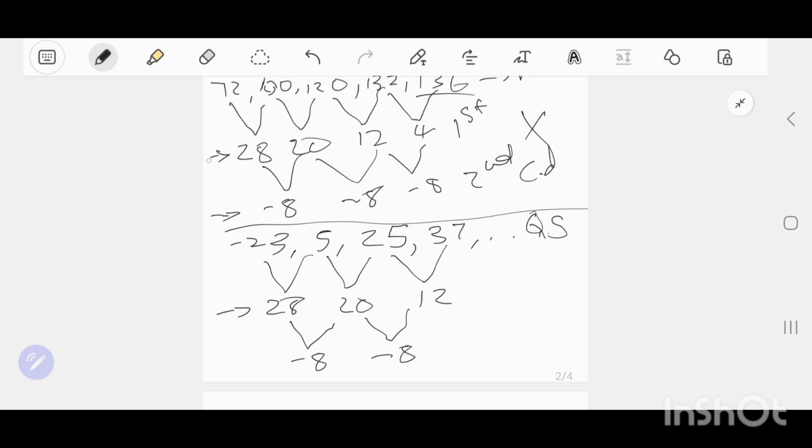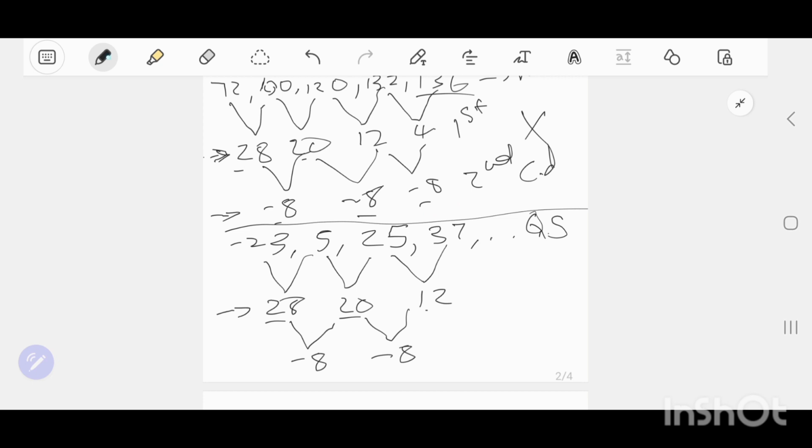On the first difference, I'm making a mistake, people. The first difference, the number patterns are the same. And on the second difference, can you see these values are still the same? So definitely the analysis is the same.